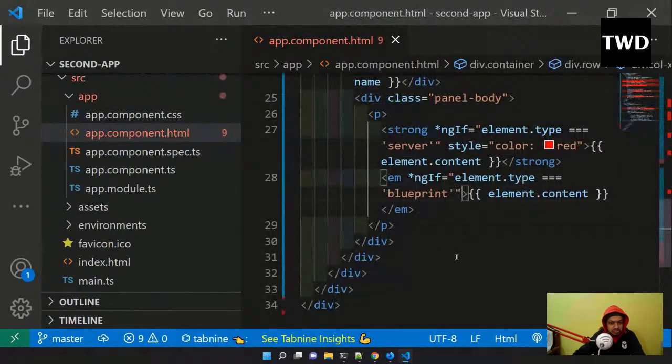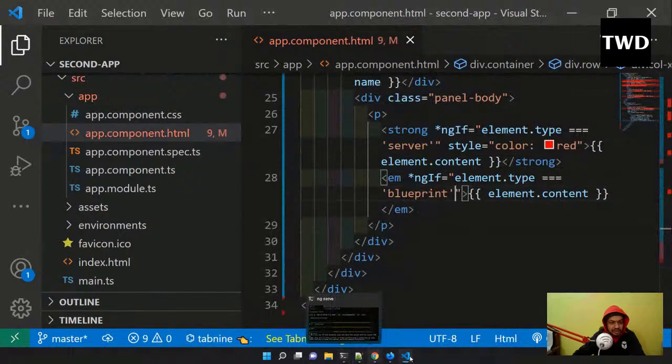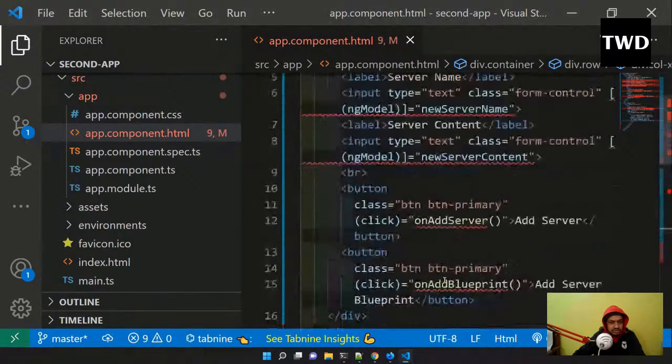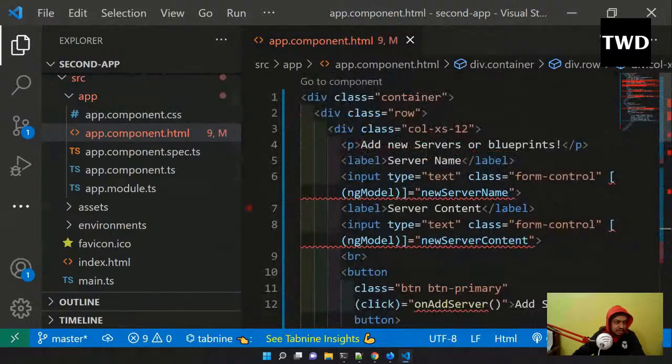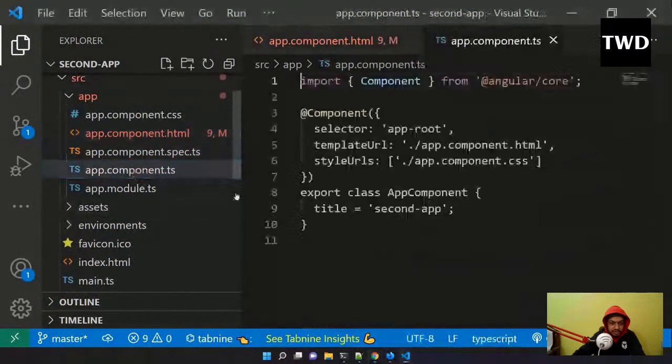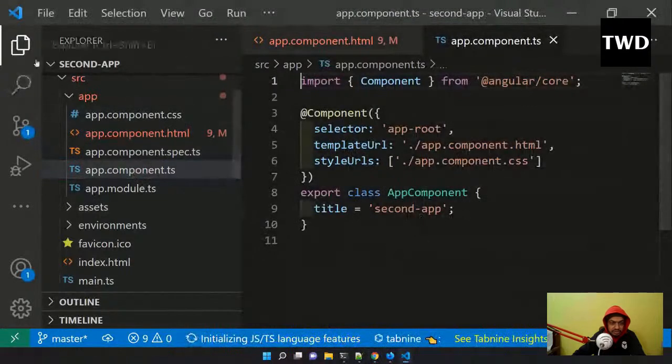I need to add Bootstrap, because this is all Bootstrap code. And then I will also add a bit more code, which I will explain, and in app.component.ts here.